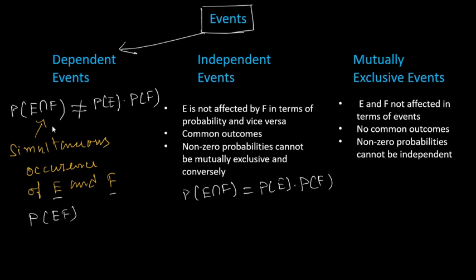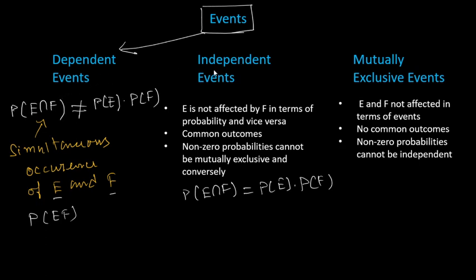I think I already explained this. So the probability of E intersection F, that is the simultaneous occurrence of E and F, is